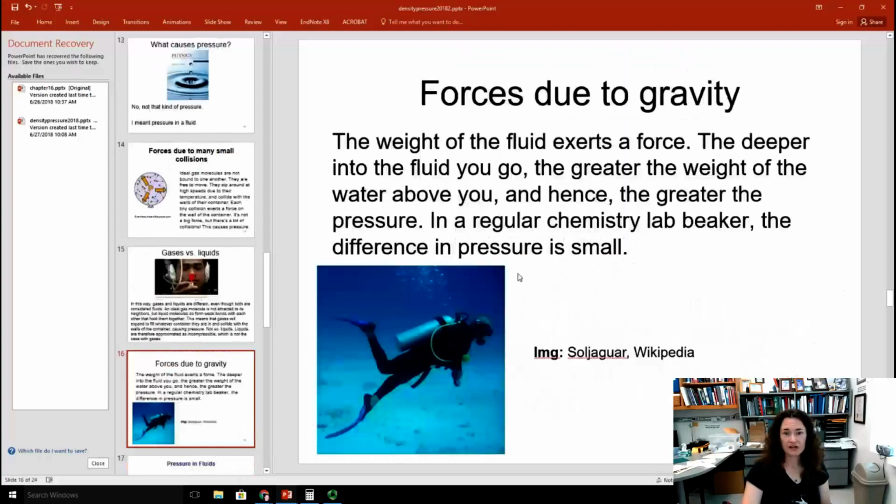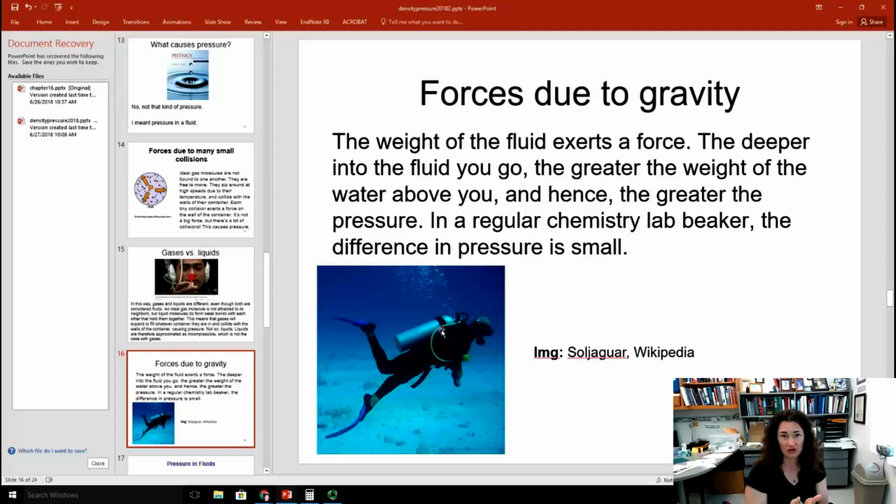However, if you're here on planet Earth, the weight of the fluid will still exert a force that causes a pressure on the walls of the container. And the deeper into the fluid that you go, the greater the weight of the water or whatever liquid is above you, and hence the greater the pressure. Let's say that you're a scuba diver, if you go down really deep, you can feel a lot of pressure, several atmospheres of pressure, and it will only increase as you go deeper and deeper until it gets too dangerous to be down there, right?